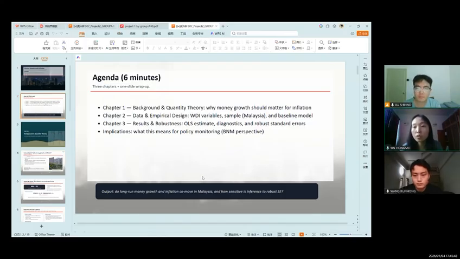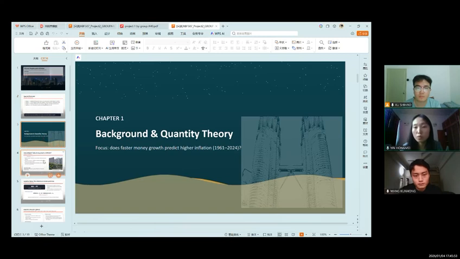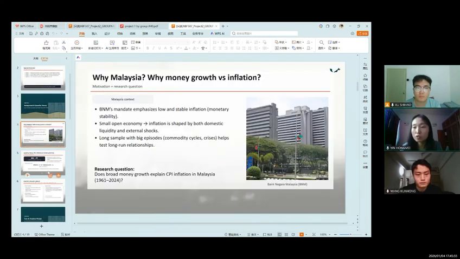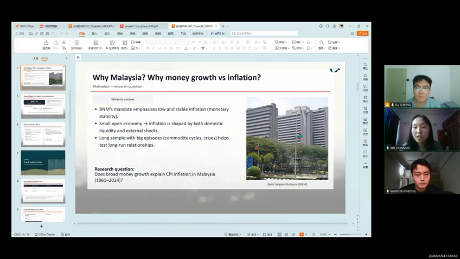Our core questions are: do long-run money growth and inflation co-move in Malaysia, and how sensitive is the inference to robust standard errors? First, Chapter 1, Background and Quantity Theory. So, why Malaysia? First, BNM prioritizes low, stable inflation. Second, as a small open economy, Malaysia's inflation is shaped by both domestic liquidity and external shocks. Third, our 64-year sample includes commodity cycles and crises, ideal for testing long-run relationships.